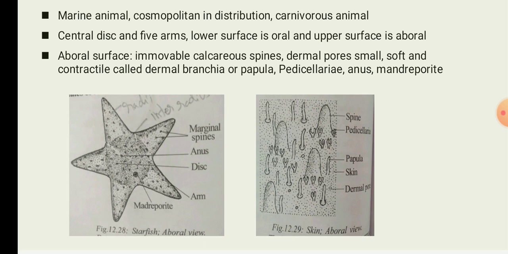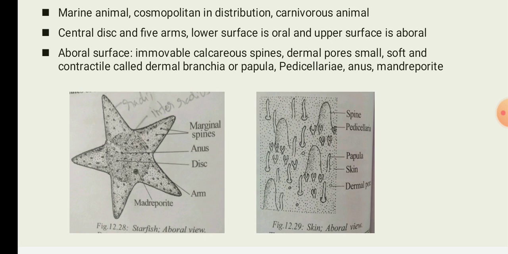In between the ossicles there are a number of minute pores termed dermal pores, and from each dermal pore a small, soft and contractile process projects, termed a dermal branchia or papula, and this organ acts as a respiratory organ.